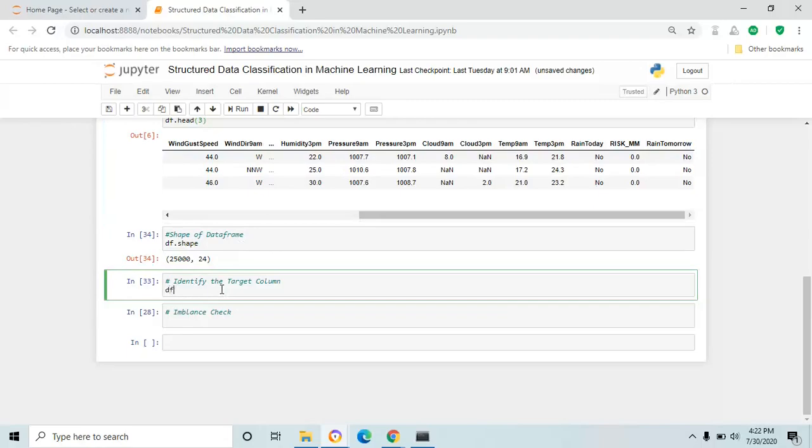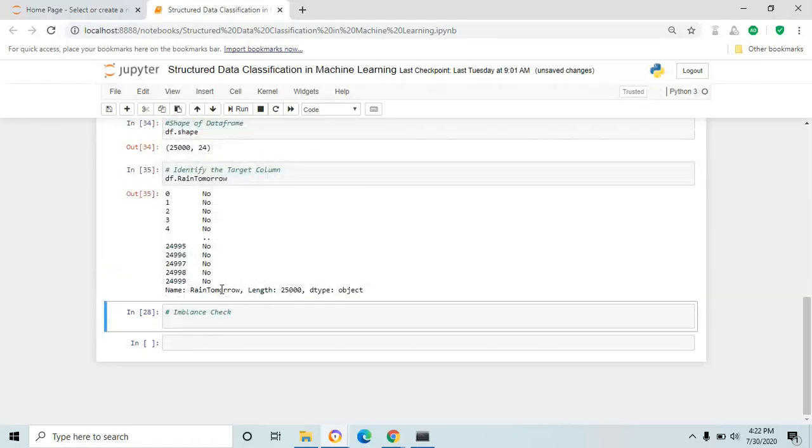The rain tomorrow, df dot rain tomorrow, because we are going to predict whether it's going to rain or not tomorrow, and display. From this target column, we understood that it's yes and no: whether it's going to rain, class A yes, and it's not going to rain tomorrow, class B no. So it's a binary classification.